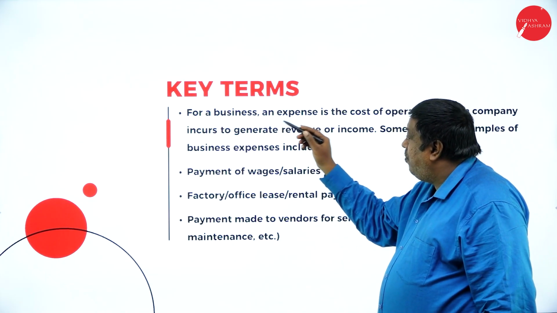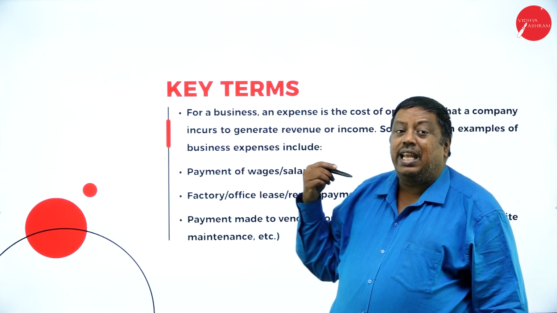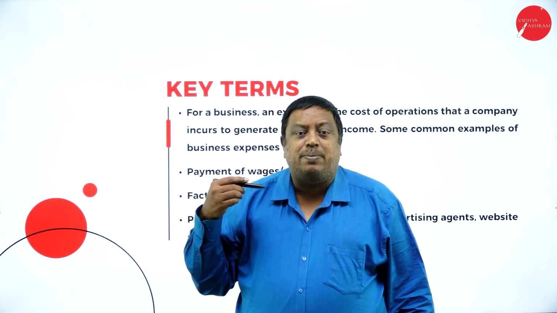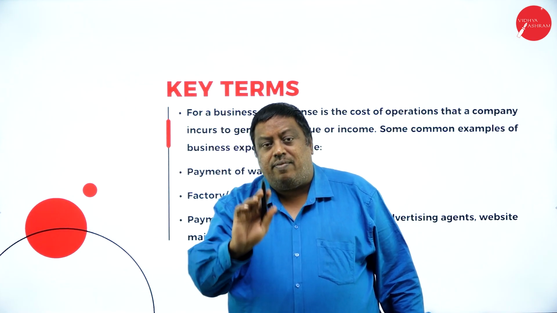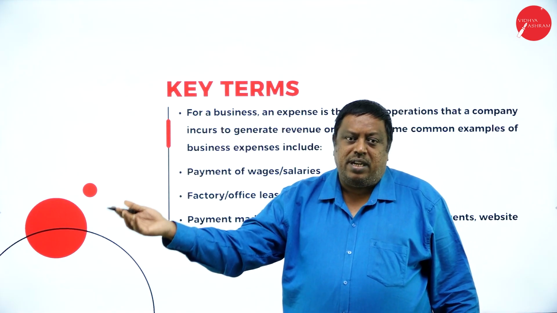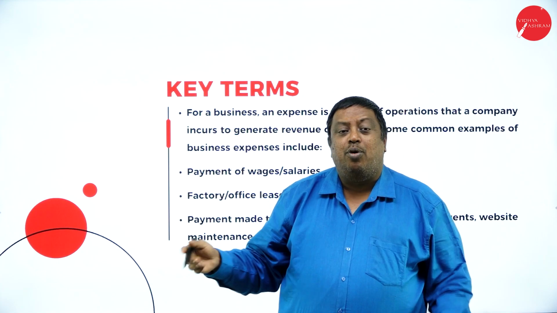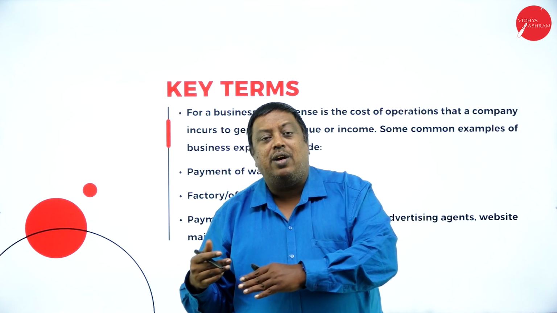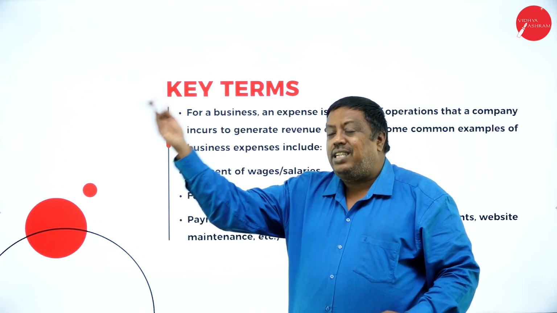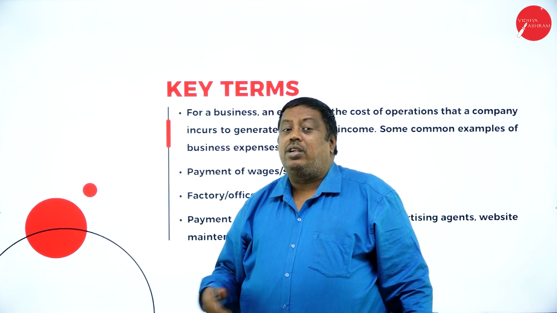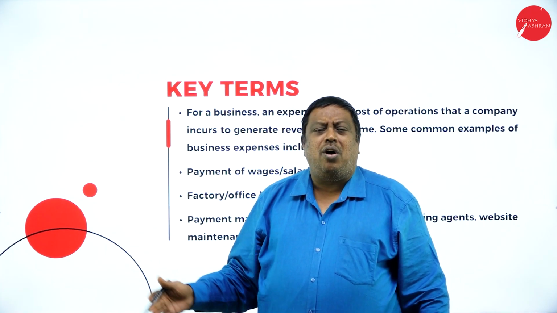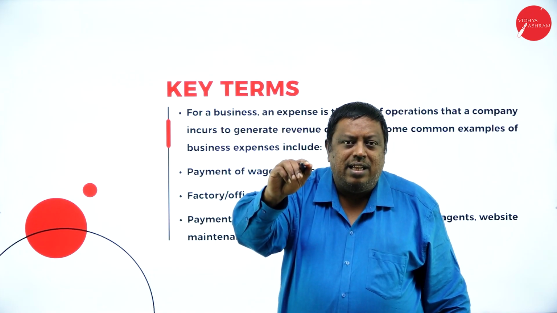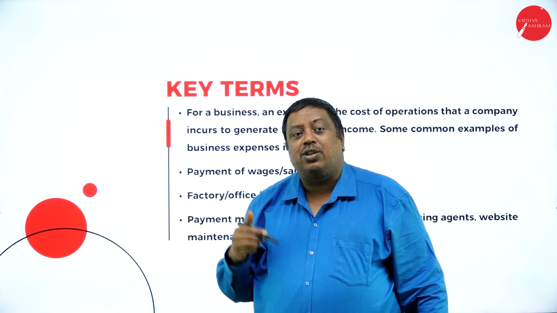Now, with the concept of business, if I want to earn anything here, if I want to earn a profit, then I have to incur some expenditure. The expenditure may be either revenue expenditure or capital expenditure. If I want to earn money, both types of expenditures may be incurred in your business. The revenue expenditure is nothing but when you pay salary, rent, lighting charges, audit fees, traveling expenses, or discount. All these are my revenue expenses which are incurred to earn something. This is called the expenditure in case of business.